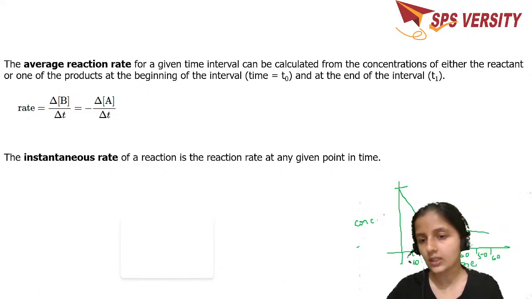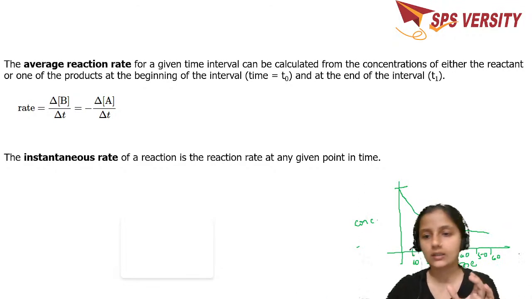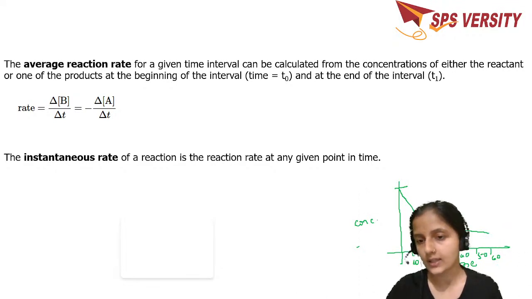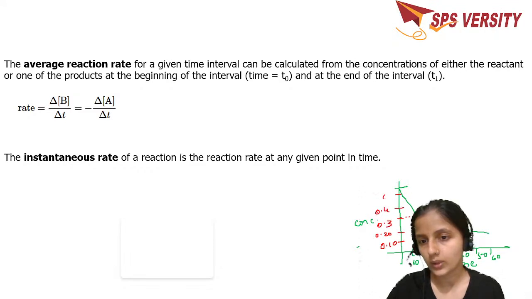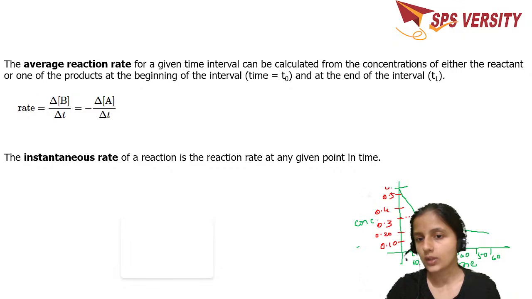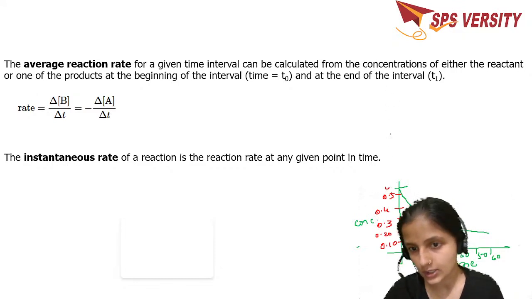Now say you measure the rate at a particular time. For example, let this be the concentration, say 0.1, 0.2, 0.3, 0.4, 0.5, like this, and 0.6. These are the concentrations.